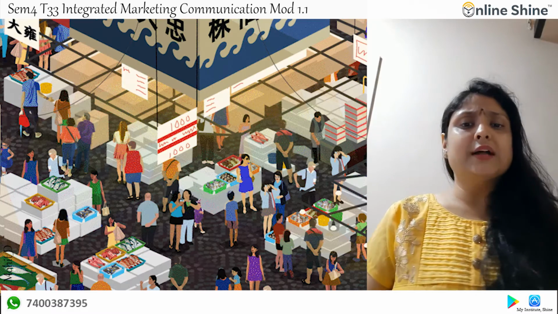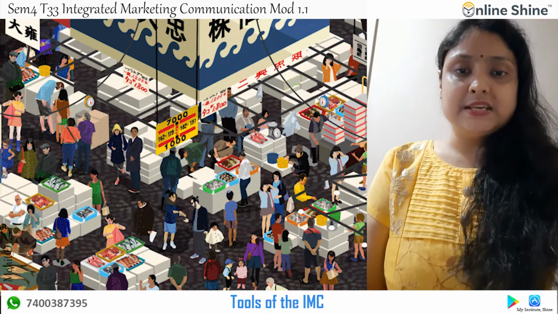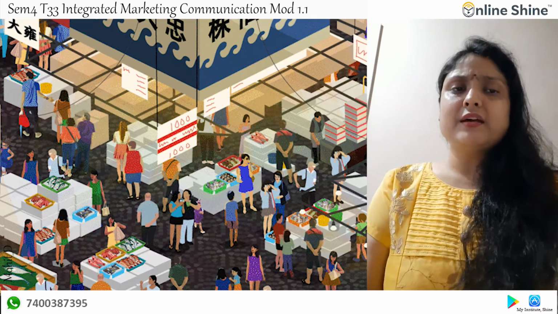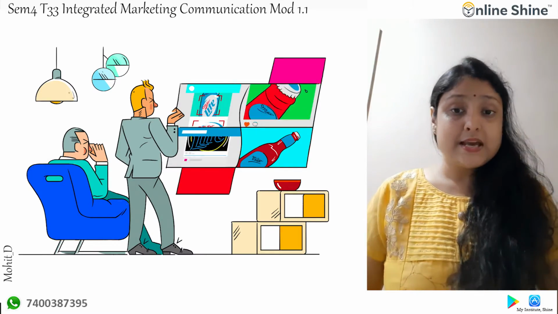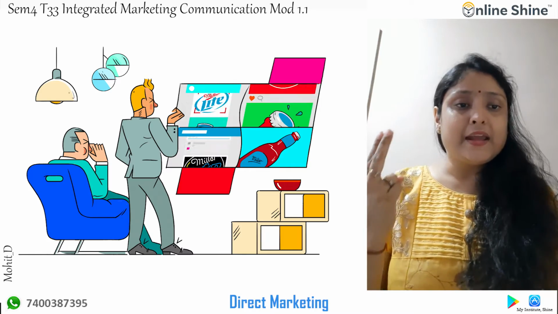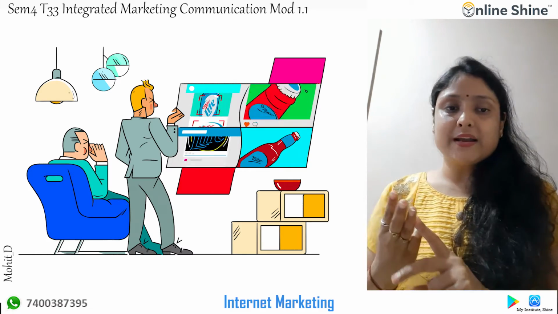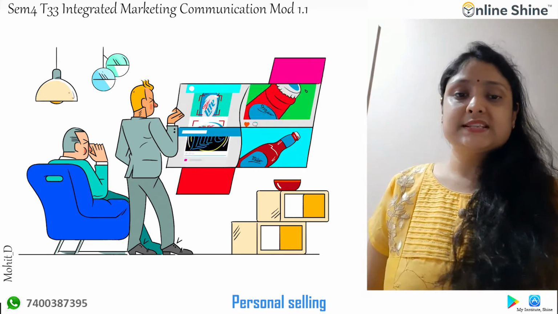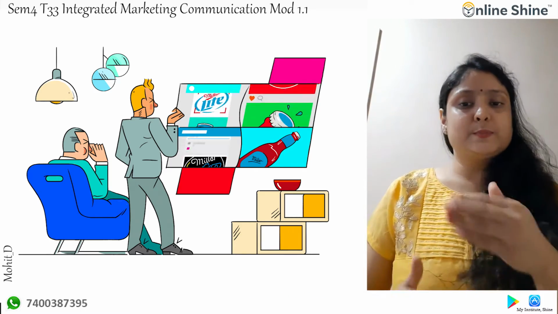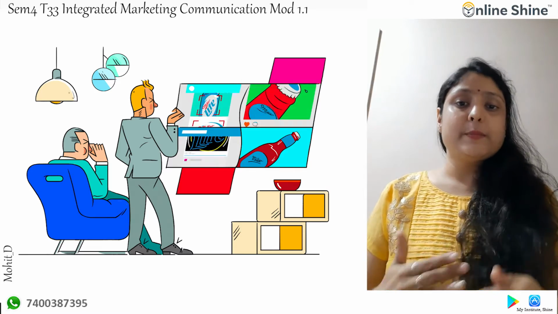Now, what are the different tools of IMC? As we all know, there are many tools that we use to communicate with the customers, like advertising, direct marketing, internet marketing, sales promotion, publicity, or personal selling. Now we'll explain all the tools one by one.